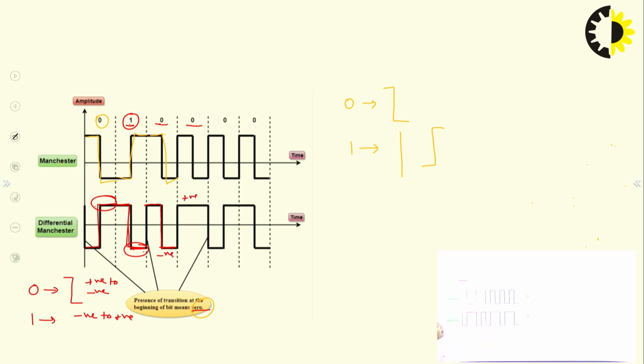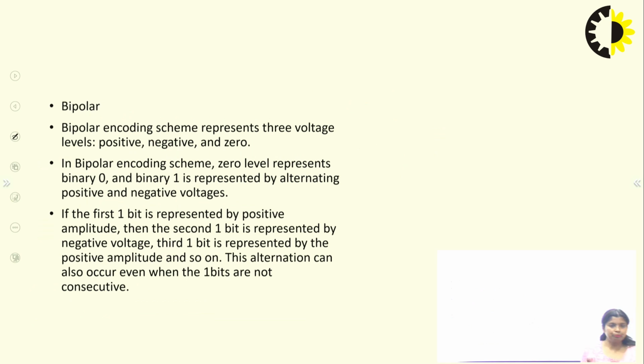So these are the transitions taking place in the differential Manchester scheme. Now the next scheme is the bipolar scheme. The bipolar encoding scheme represents 3 voltages. In NRZ there is only positive and negative. In RZ there is a 0 returning.